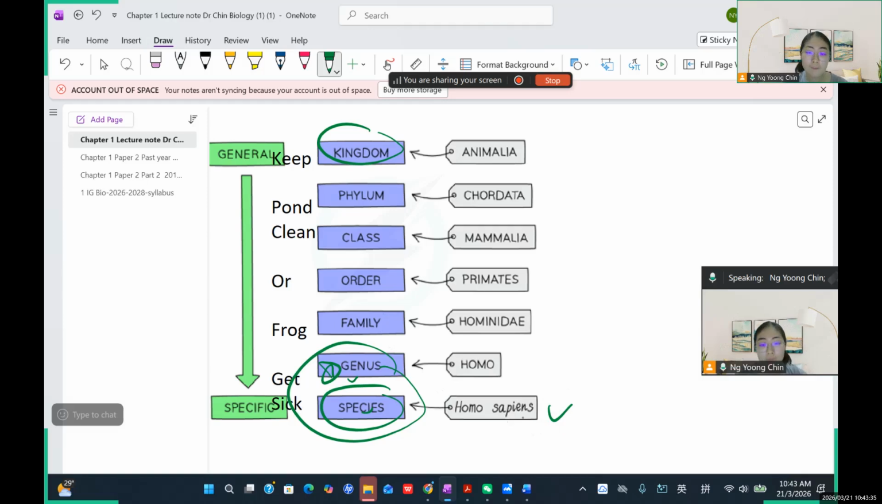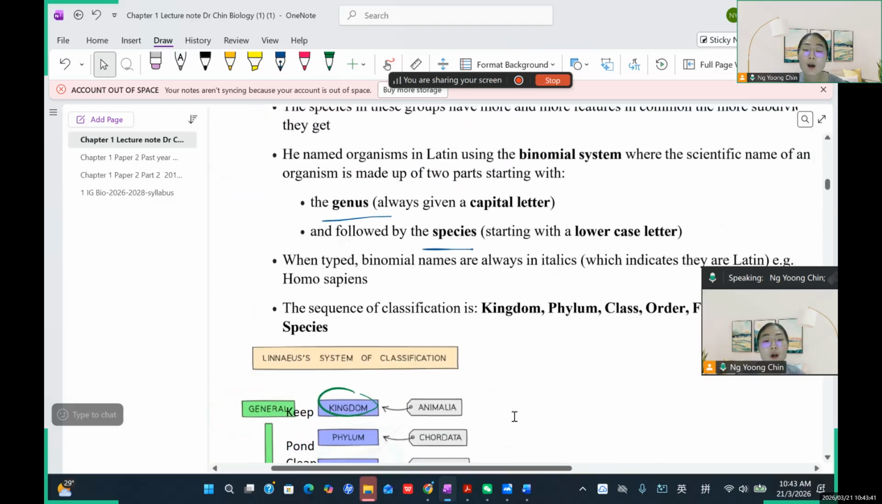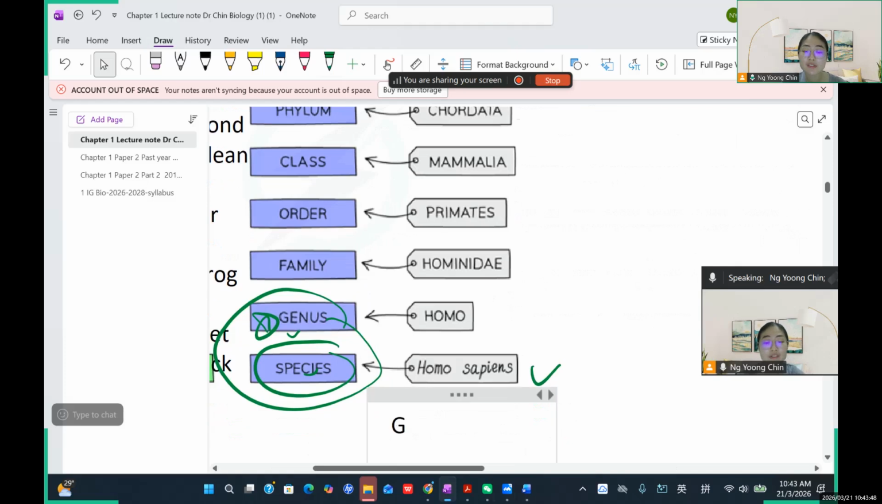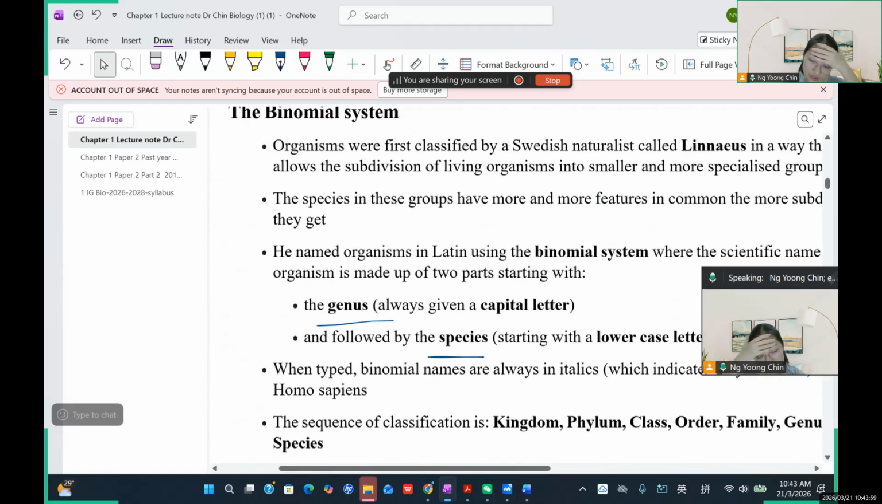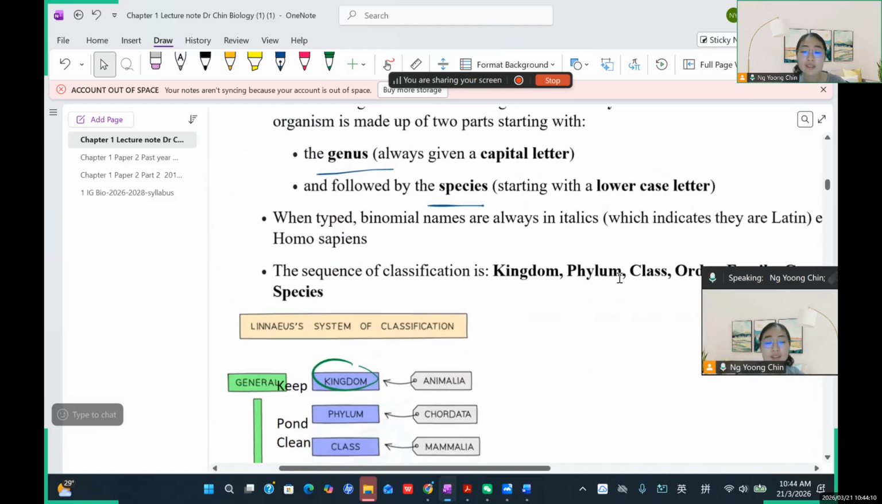Okay. So the species name is just like this. For example, Homo sapiens. Homo is the genus. So the first word is the genus, and the second word is the species name. You should also know how to write the species name. For the genus, the first letter is always a capital letter, and the second word always starts with a lowercase letter. So this is their way of writing. It's very important to know.